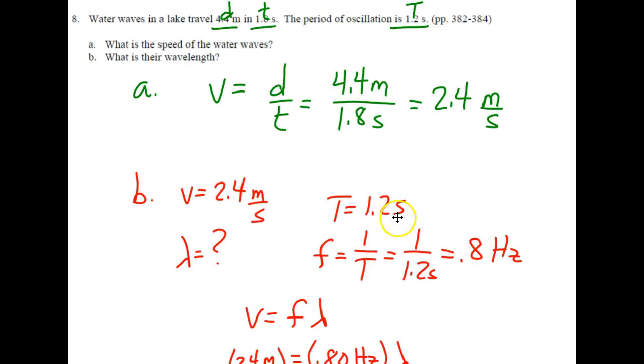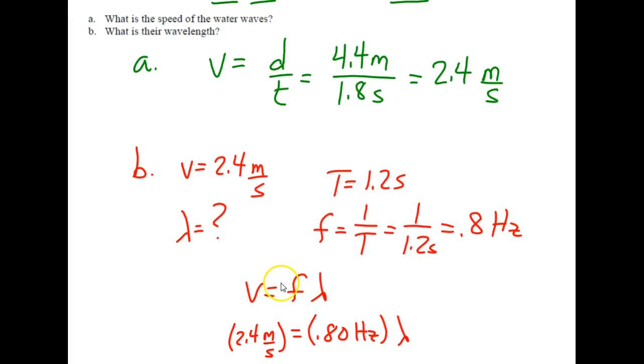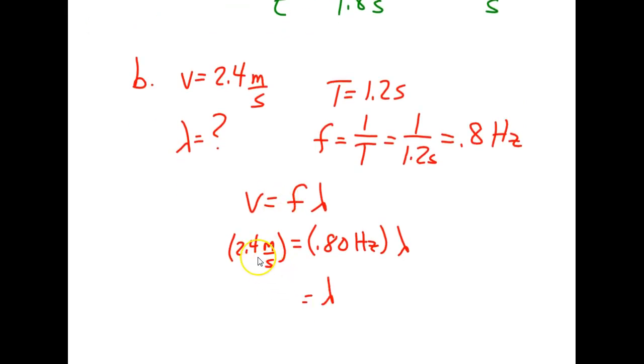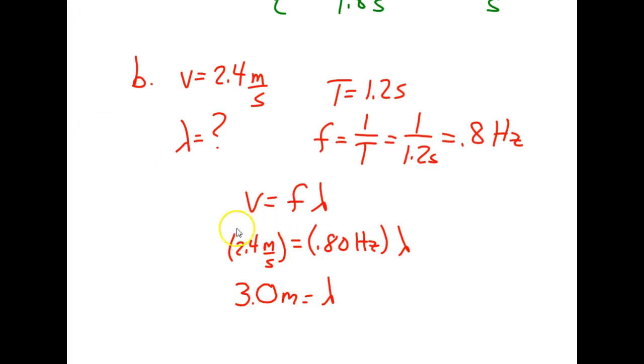So we know the period is 1.2 seconds. So f equals 1 over T. 1 over 1.2 seconds gives us a frequency of 0.8 hertz. We now go ahead and substitute that into our equation, and we have 2.4 equals 0.80 hertz times lambda. Taking 2.4 and dividing by 0.8 gives us a wavelength of 3.0 meters.